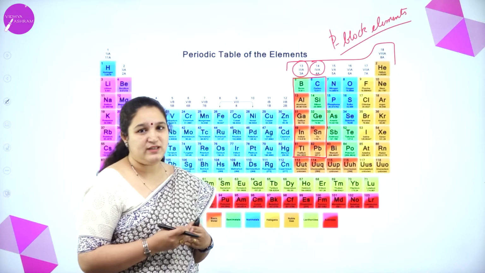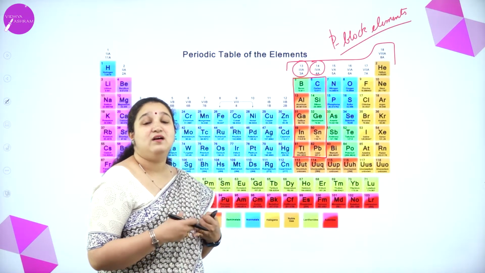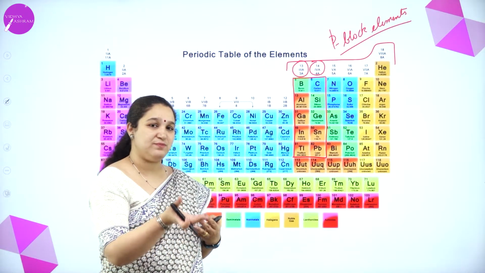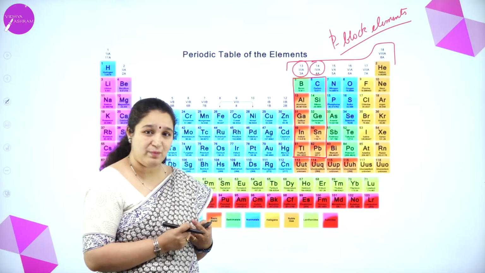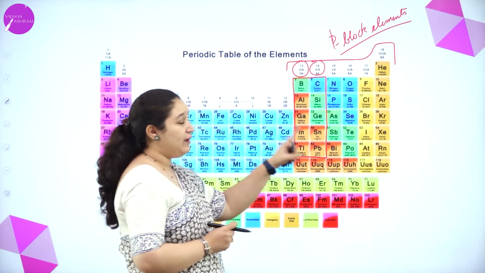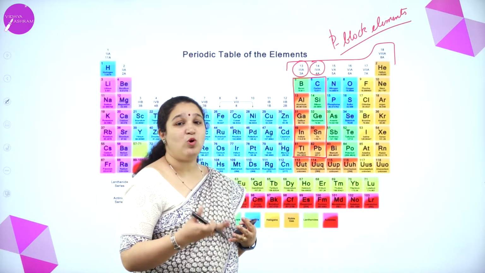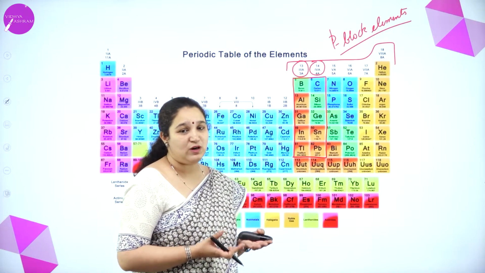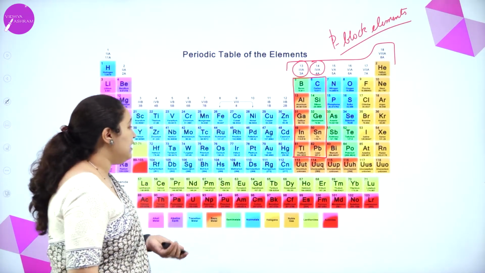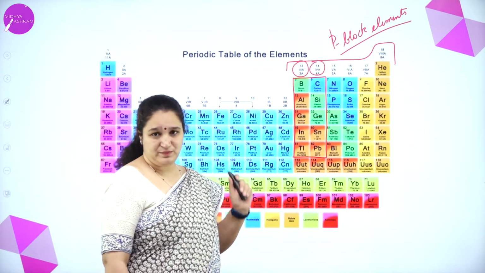Of course, electronegativity, generally as we move down the group, it decreases. And electron gain enthalpy is the amount of energy released when an atom takes up an electron. We call it electron gain enthalpy. As we move along the period, the electron gain enthalpy is increasing. It's becoming more and more negative. And as we move down the group, it decreases. But of course, there are a lot of exceptions in this. So we'll concentrate only on group 13 and 14 here.